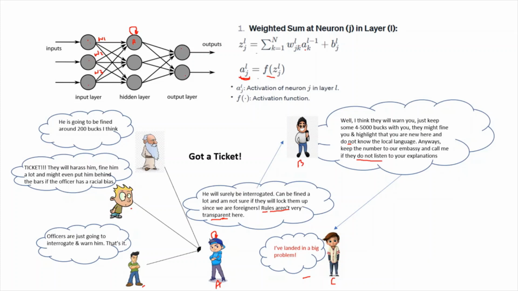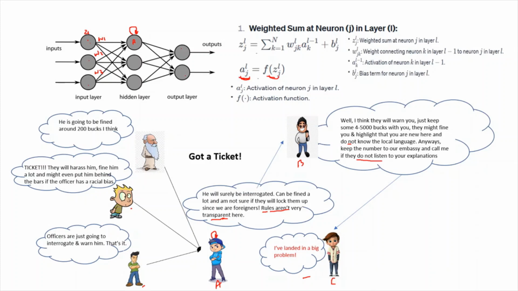So what has been passed? This is basically the output of the activation function, which is coming from this layer. So when this neuron is passing on information to this neuron, what it is passing on is the output of the activation function, not the Z. It is actually passing this information. So that is actually multiplied with the weight.